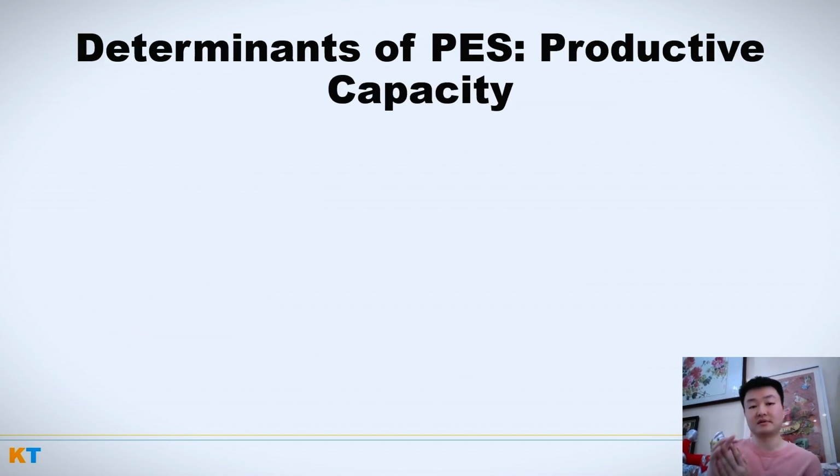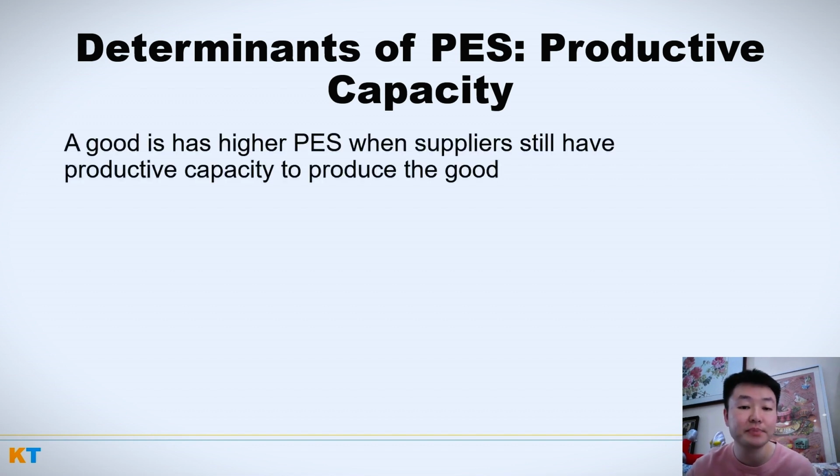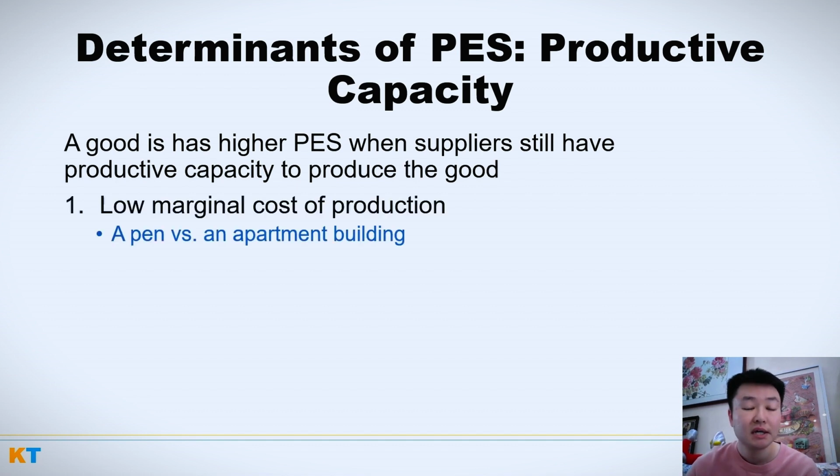The second determinant of price elasticity of supply is the productive capacity. Like, can I make more? That's the question we're asking. A good has higher PES when suppliers still have the productive capacity to produce the good. Also three reasons. Why? Because it might have a low marginal cost of production, right? So a pen is very easy to make, and very quick to make. Low marginal cost of production. And so suppliers can respond relatively quickly to changing market conditions, versus an apartment building.